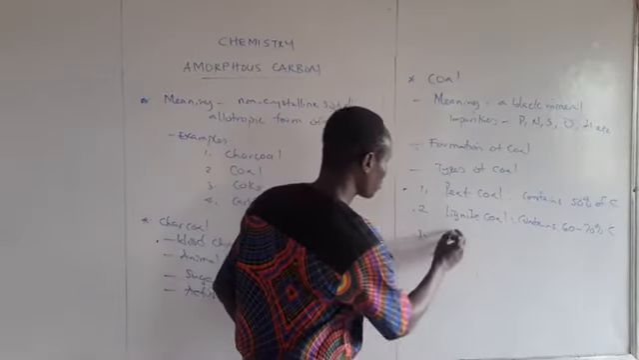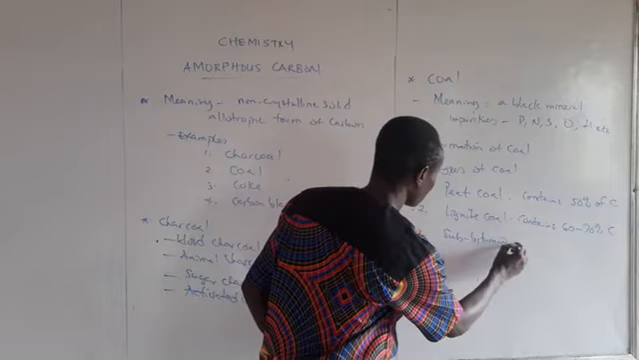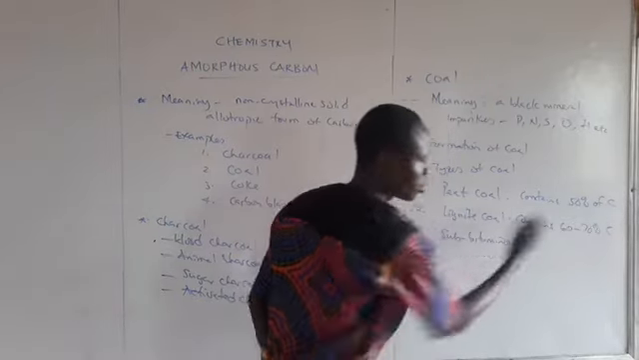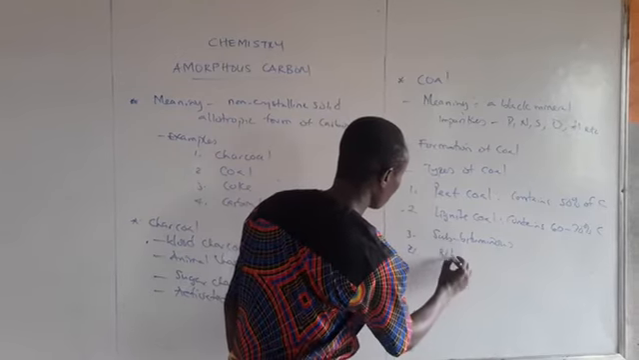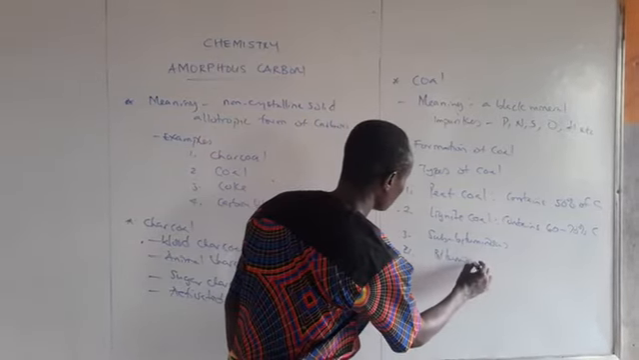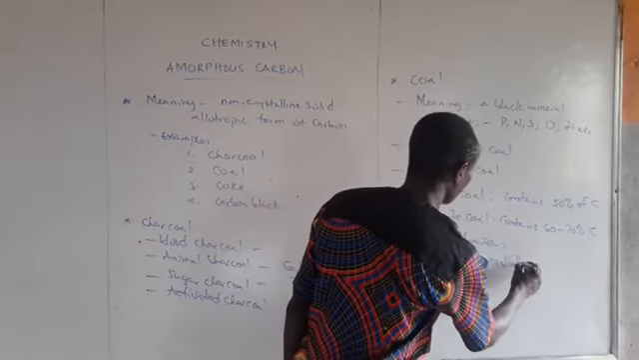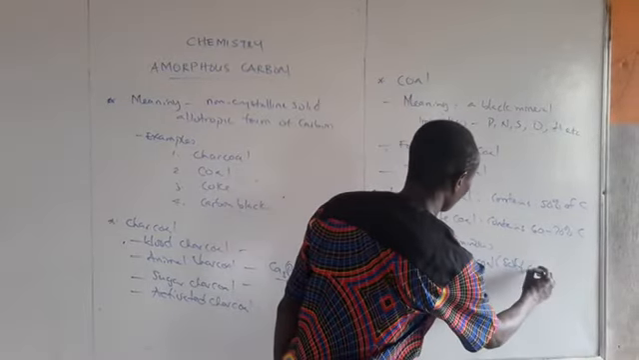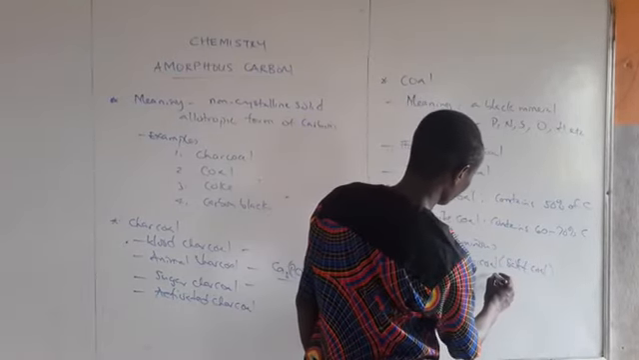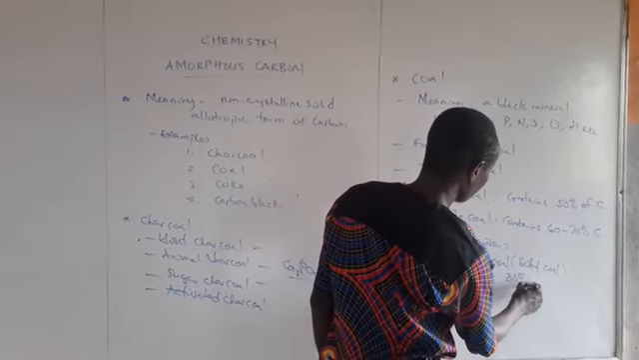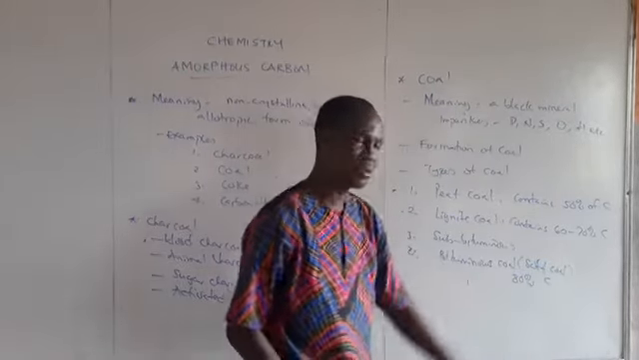Then we can also have what's called subbituminous coal. That is what follows this. Then number four, we have what's called bituminous coal. Now, bituminous coal is commonly referred to as the soft coal. And this one contains about 80% carbon.